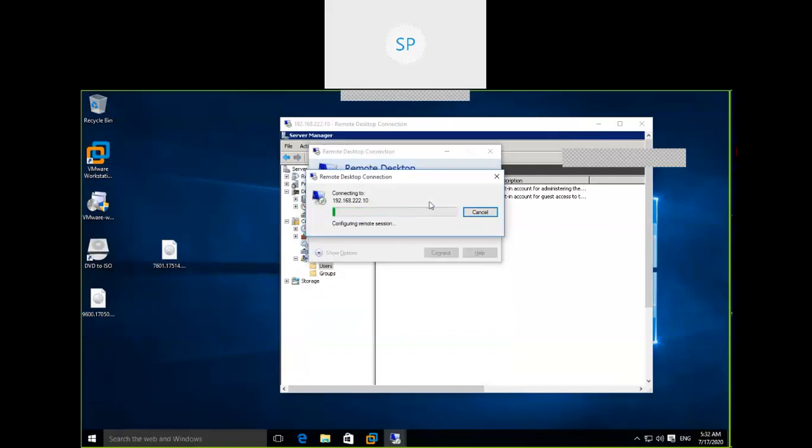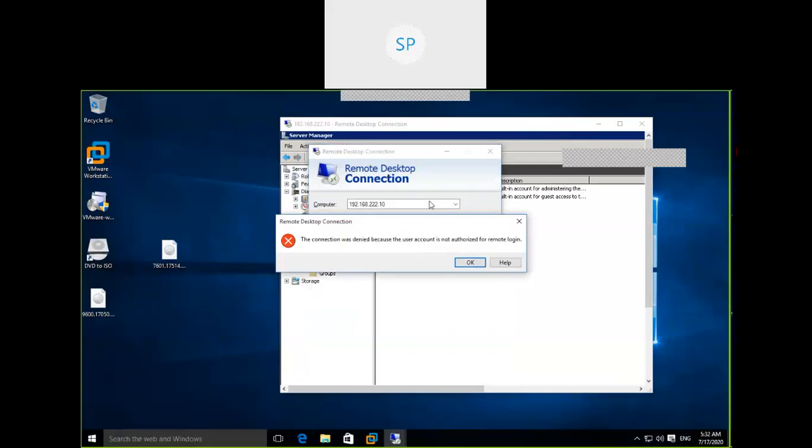You are going to get an error. Let's see what error it is going to prompt. What is this prompt? This connection was denied because the user account is not authorized for remote login.